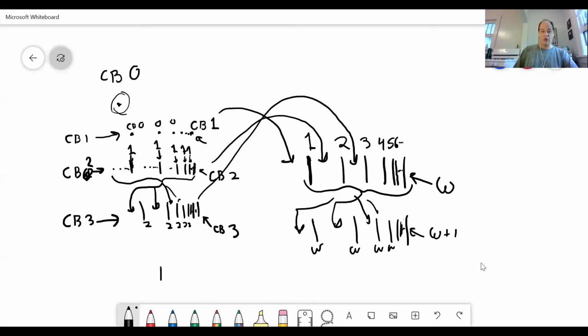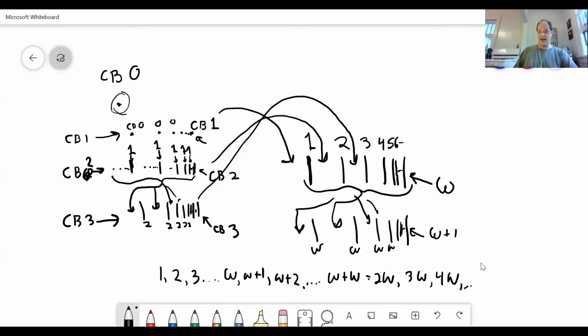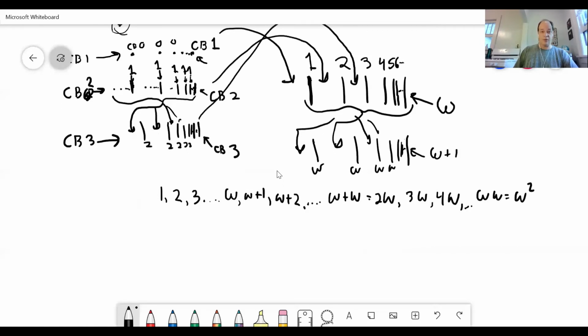So we have 1, 2, 3, on and on and on. Then we run out of numbers. We need a new one. Well, we'll call that omega. And then we have omega plus 1, omega plus 2, and on and on and on. And eventually, we get omega plus omega, which we can write as 2 omega. And as you can imagine, we can have a 3 omega, 4 omega, on and on to like an omega omega, or omega squared. I'm running out of whiteboard, much less running out of sanity. We can have omega squared, omega cubed, on and on up to omega to the omega, and it just keeps going.